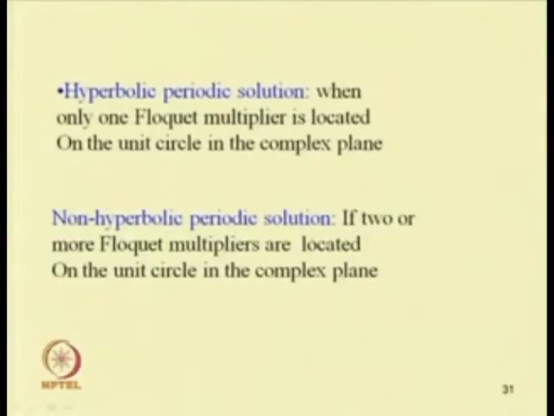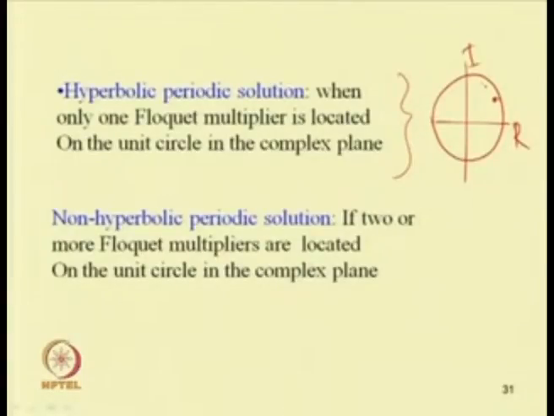We know that we can call a solution hyperbolic periodic when only one Floquet multiplier is located on the unit circle. If we plot the unit circle, this is the real and imaginary part. If one root lies on the unit circle, then it is a hyperbolic periodic solution.